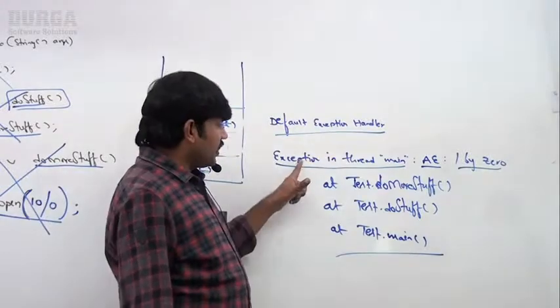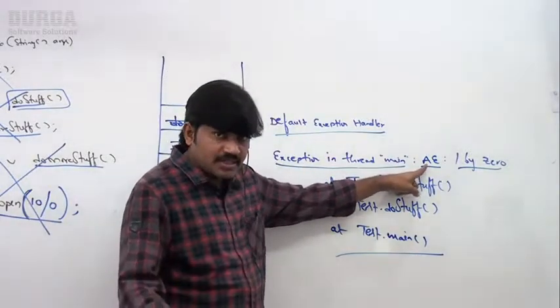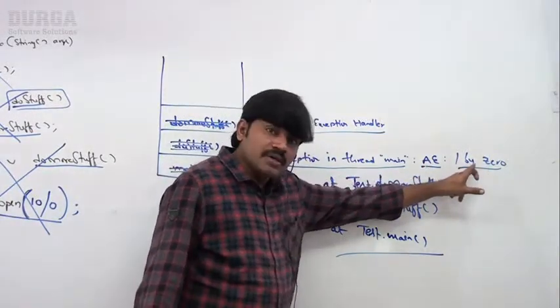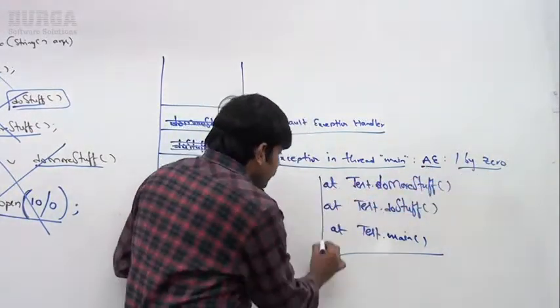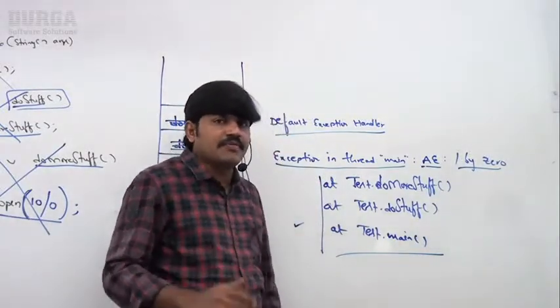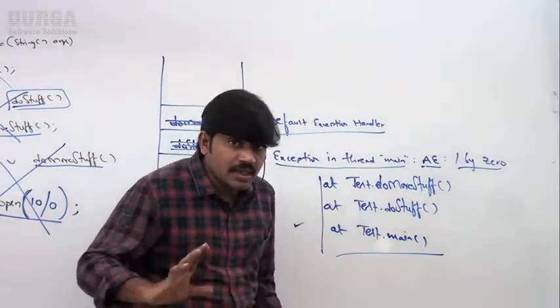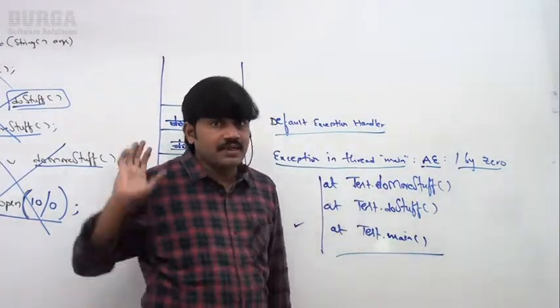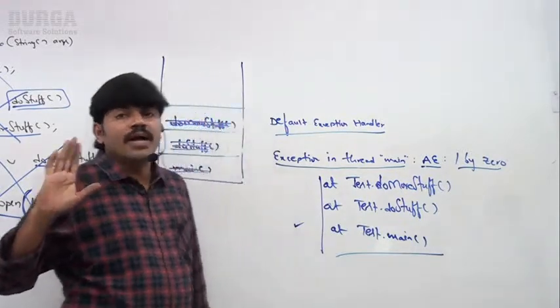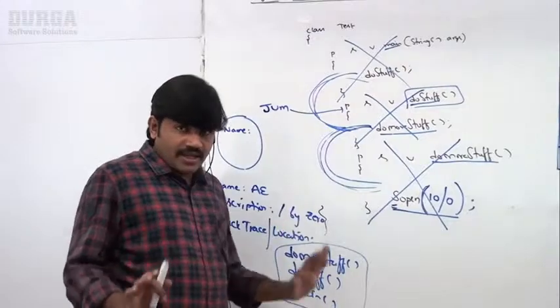So observe: exception in thread main, arithmetic exception is the name of the exception, division by 0 is the description, and this one is the stack trace. In this format, the exception information will be printed by the default exception handler, and it terminates the program abnormally. Remember this one, sir? So by default, if something goes wrong for an exception, what will happen, sir?